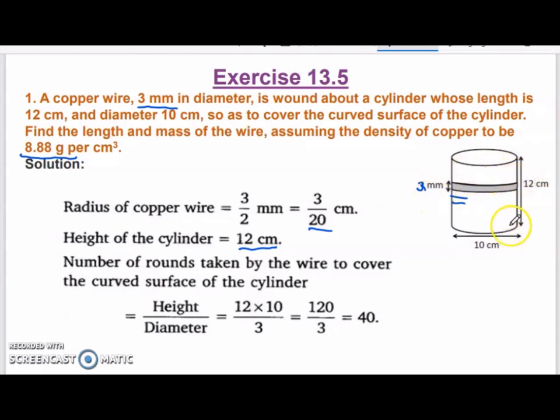So this entire thing is 120 millimeter. If you convert 12 centimeter to millimeter, you will get 120 millimeter. So this 3 millimeter has to be covered how many times to cover 120 millimeter? That is 120 by 3, which is 40. So 40 rounds have to be taken in order to cover the entire cylinder.